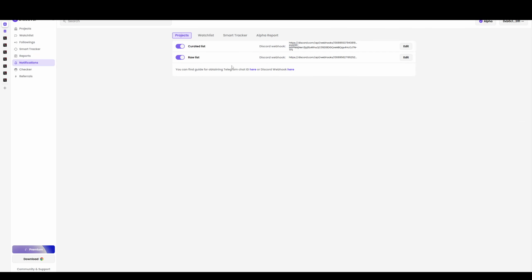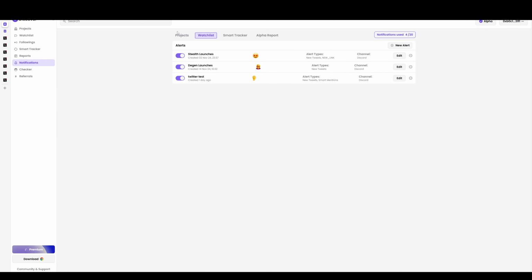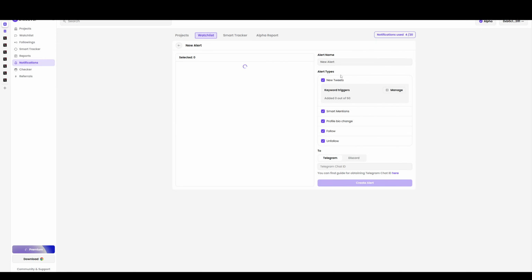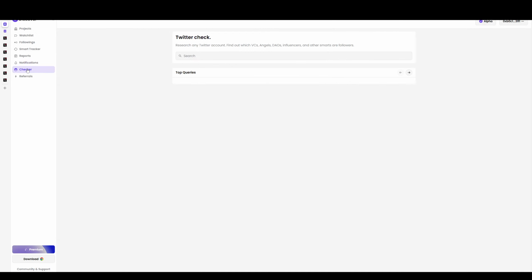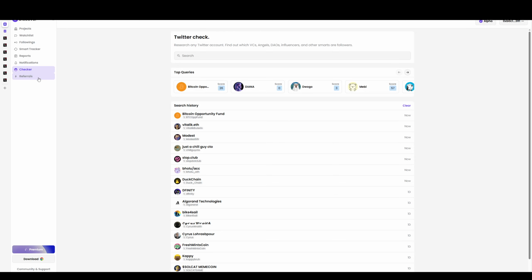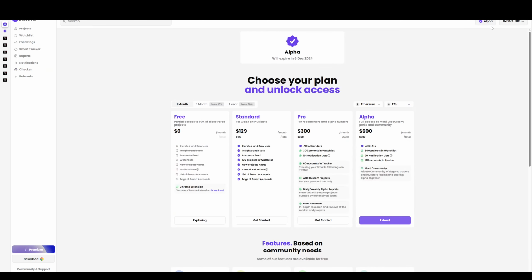And then you also have notifications where you can set up your watch list to notify you. I'm trying to remember what options it has. New alert. So you've got Telegram or Discord that you can send it to. If you use either one of those, you can send it to yourself. Okay, I think that's pretty much all of it. But again, the link to Moni will be below if you want it.